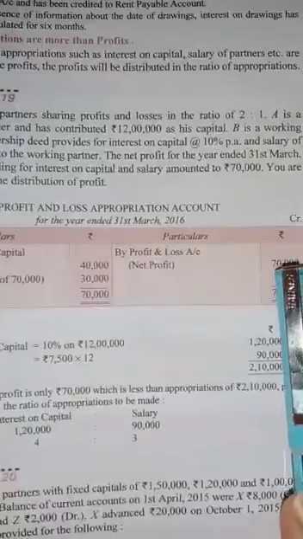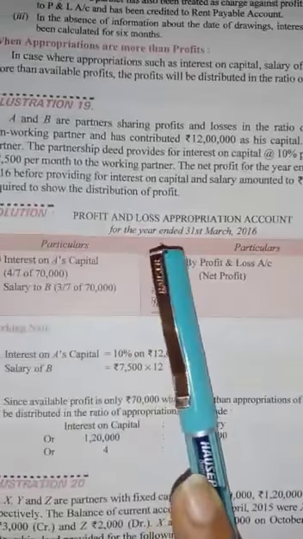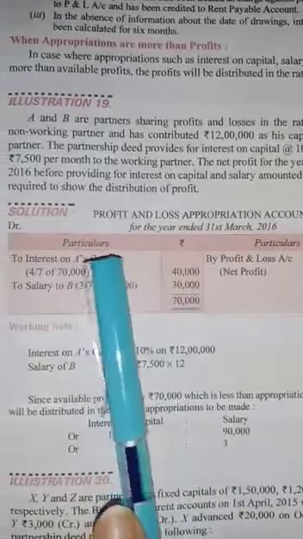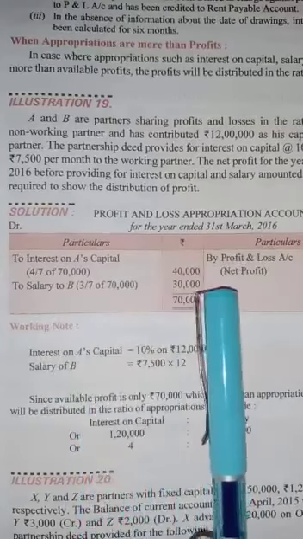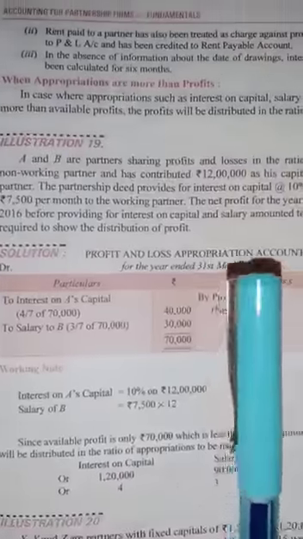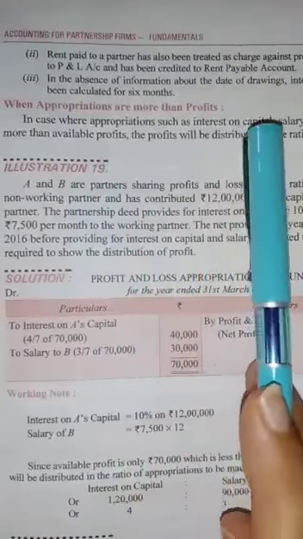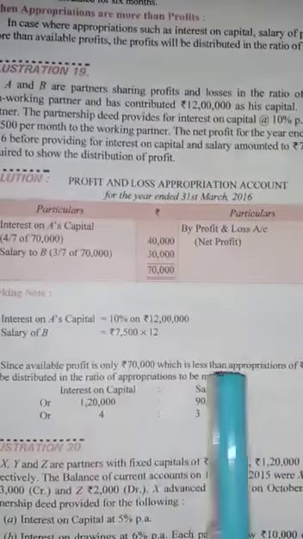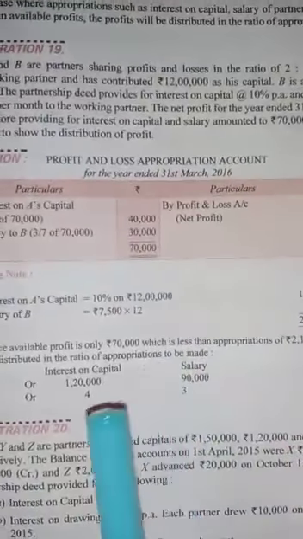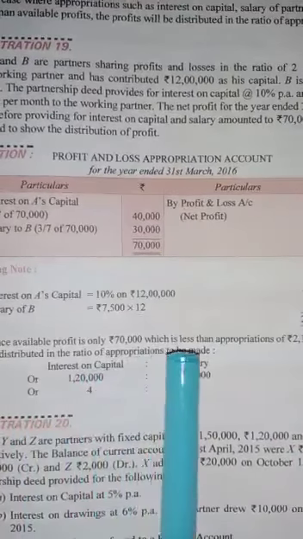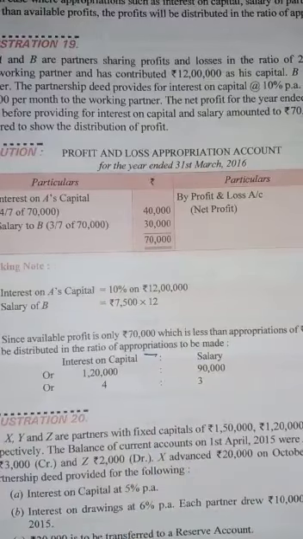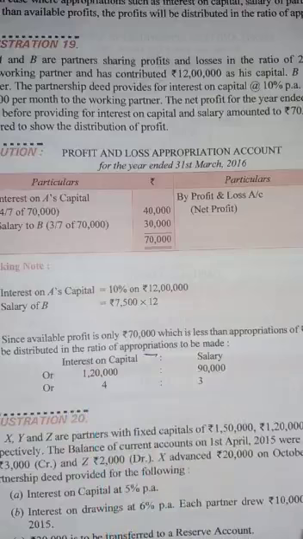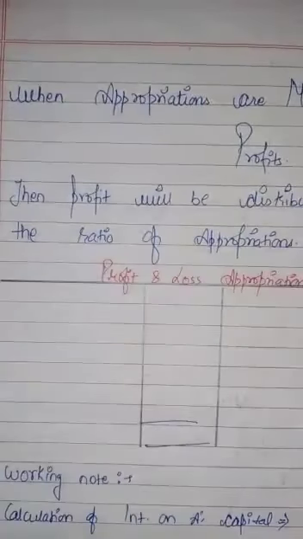This 70,000 will be divided in the ratio 4:3 and it will be written: interest we have given only 40,000 and salary we have given only 30,000. Means when appropriations are more than profit, then the profit will be distributed in the ratio of appropriations, not in the ratio of partnership. And the appropriation ratio we have to calculate. Now have a look at the solution.